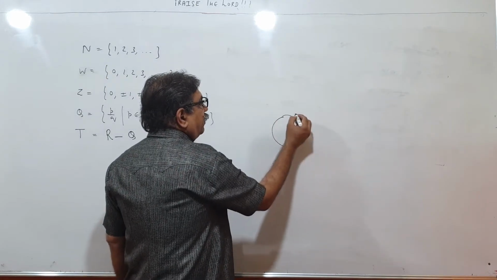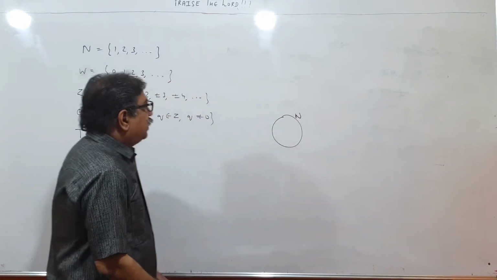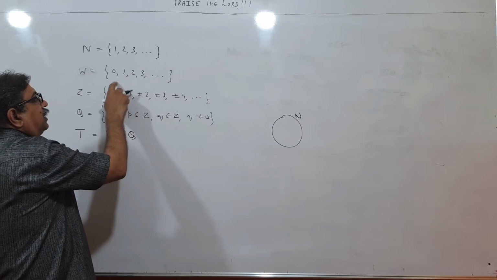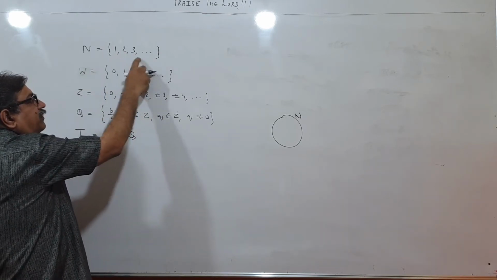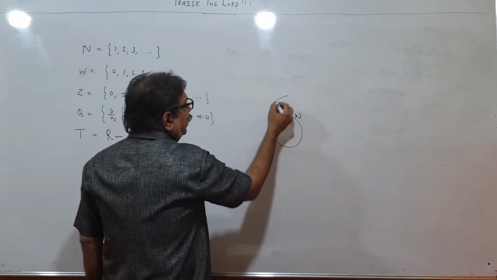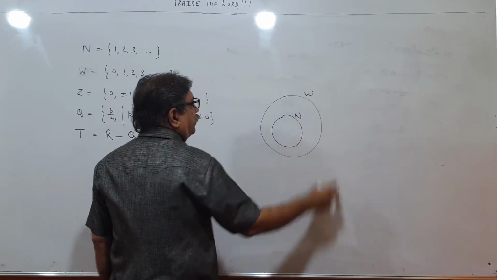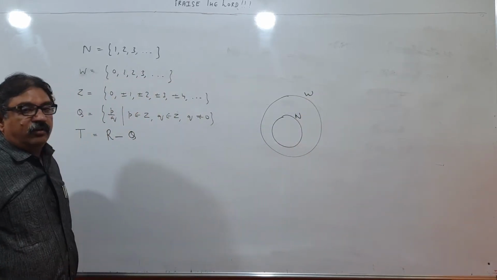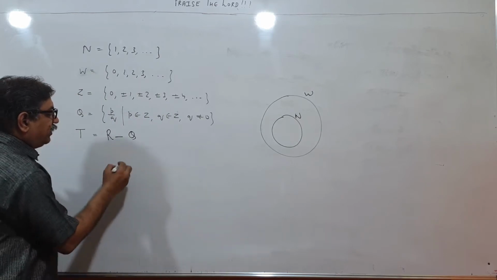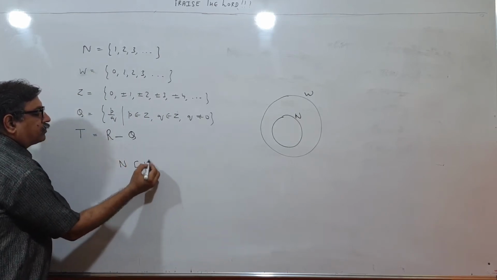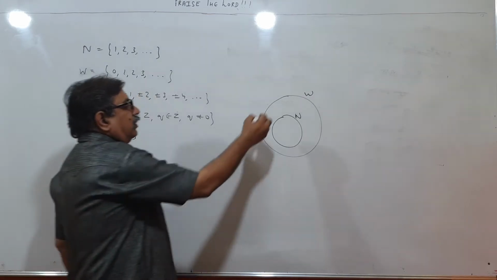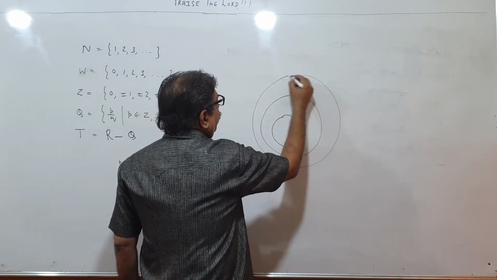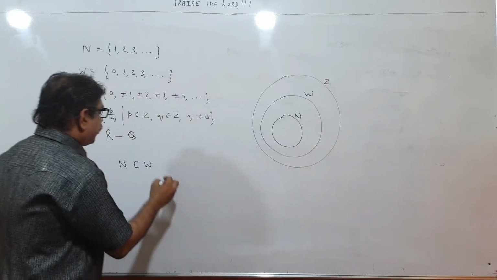Supposing this is set N, then W contains all the elements of N. So N is a subset of W because all elements of N are included here. So W will come over here, a bigger set. All elements of W are present in Z. So Z becomes a still bigger set. And W is a subset of Z.